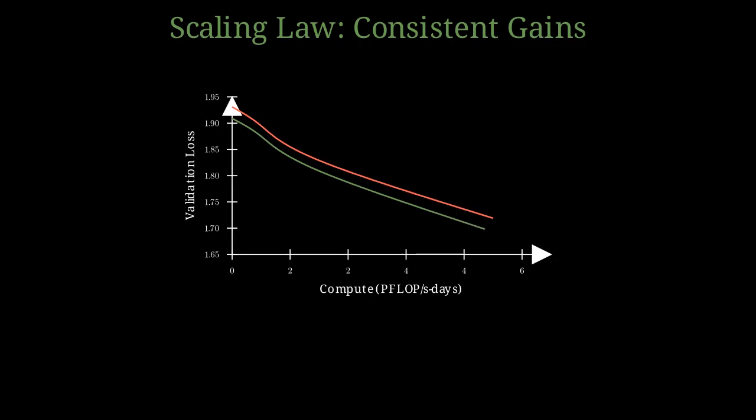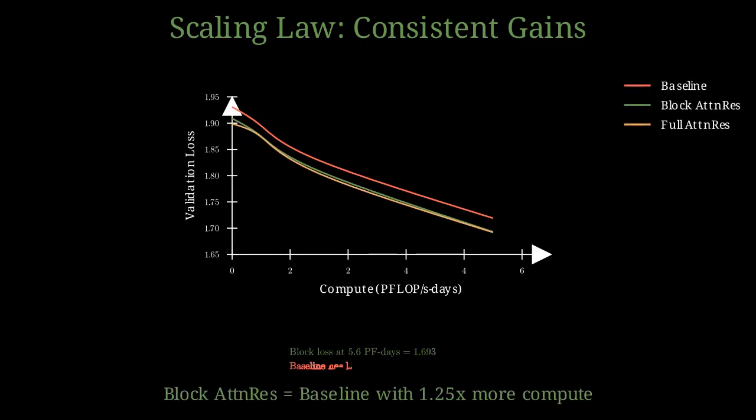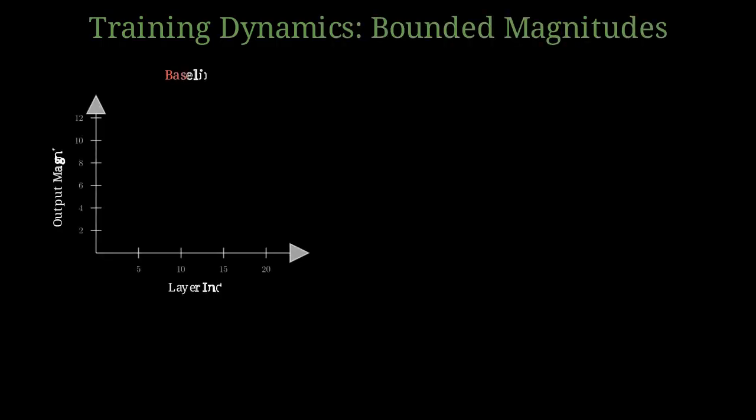Even as compute increases, the consistent gap in validation loss shows that block attention residuals effectively outperform the standard transformer baseline. This efficiency gain translates to a model reaching target performance levels using significantly less total compute, provided the training dynamics remain stable. Deep networks often struggle with exploding signals as we move through layers.